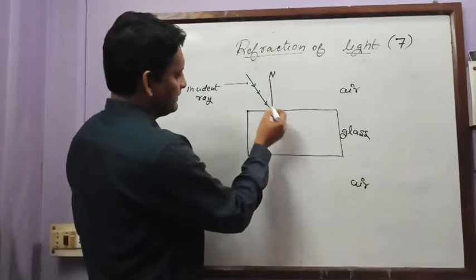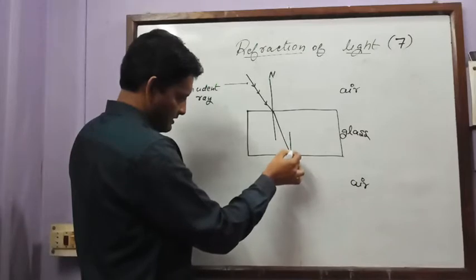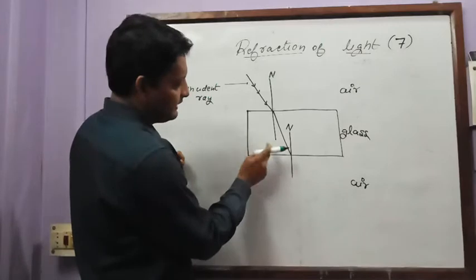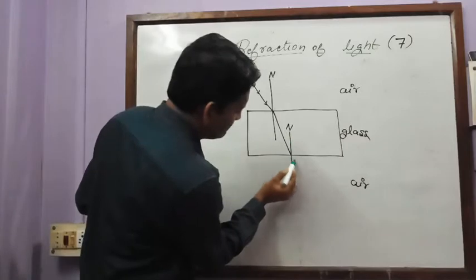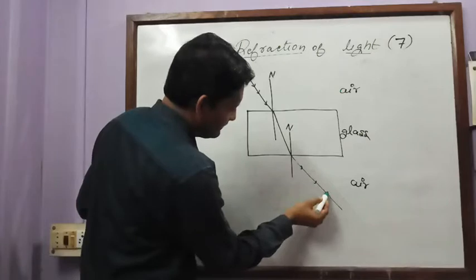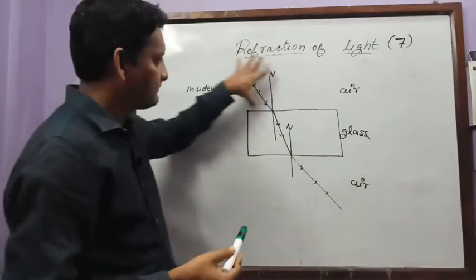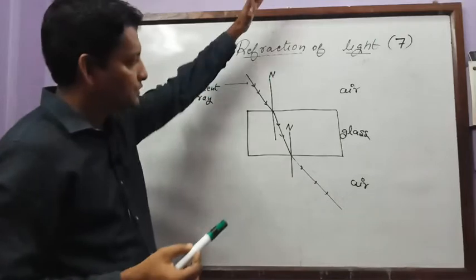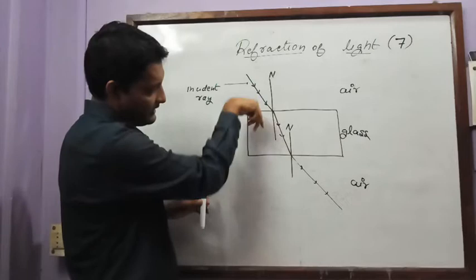And here this light bends, and this is again you can call it as normal. Here you see again the light is coming from glass medium to air medium, so here also you can expect one more bending. So here if you see, this medium is air medium, this medium is glass medium, and this medium is again air medium. Clear?